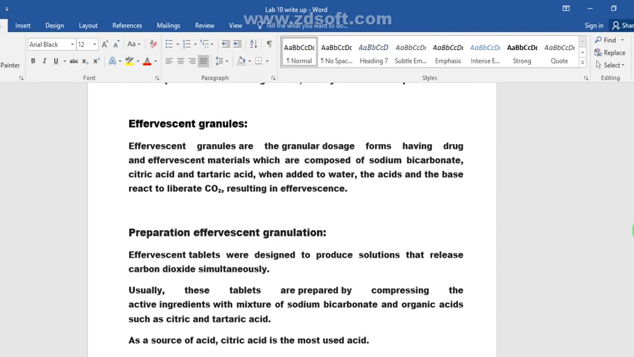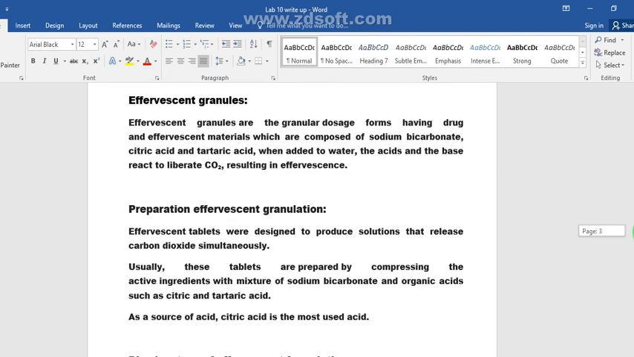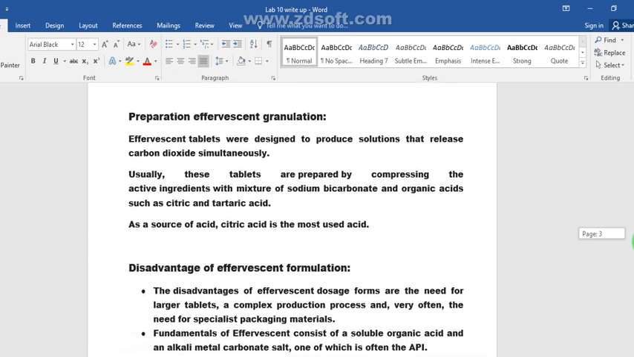What are effervescent granules? Effervescent granules are granular dosage forms having the drug and effervescent material, which are composed of sodium bicarbonate, citric acid and tartaric acid. When added to water, the acids and the base react to liberate carbon dioxide, resulting in effervescence.